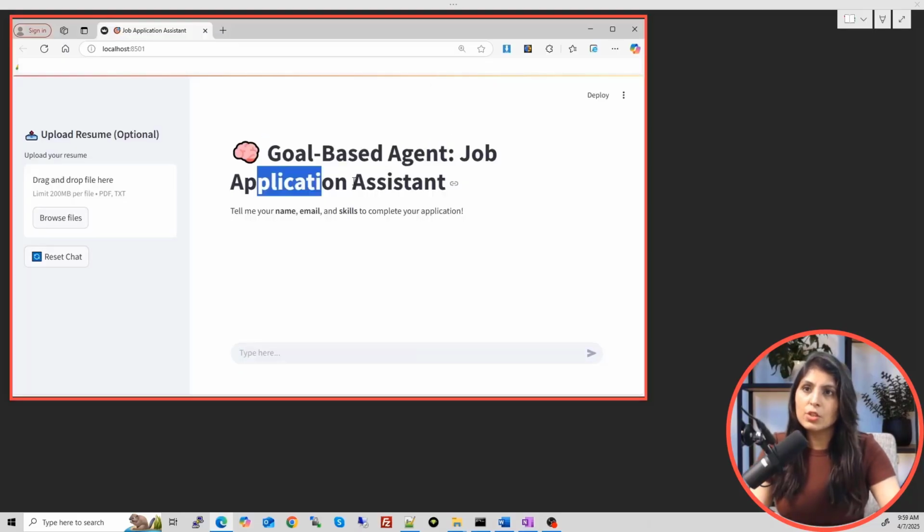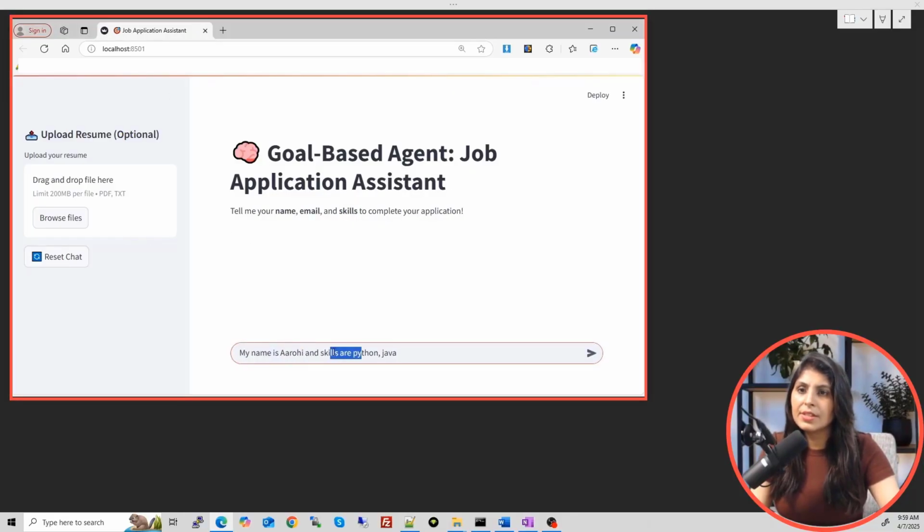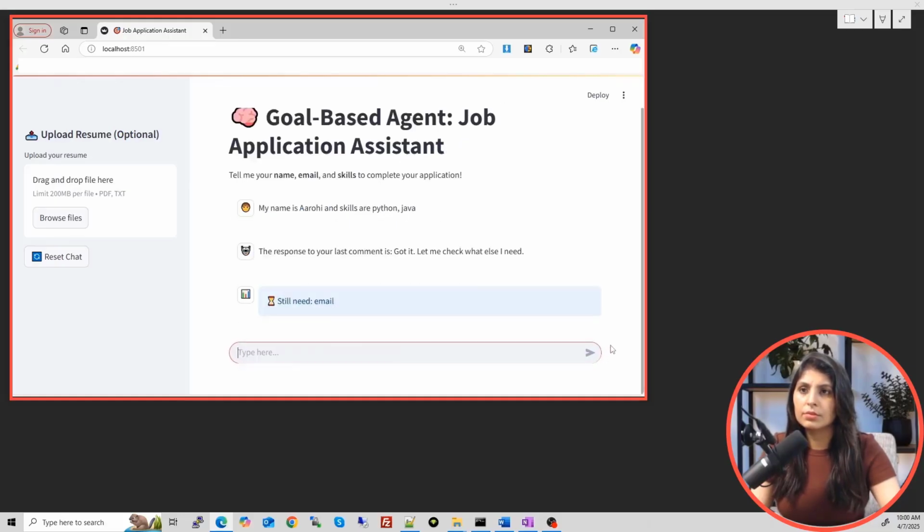This is a goal-based agent job application assistant, and it will ask the user to fill in name, email ID and skills. So let's say I filled in these details. My name is Arohi and skills are Python and Java. I'm not writing the email ID. So let's see how this agent responds to it. Still need email, which means we have provided skills and name, but the email ID is not provided. So our application is not submitted. It is asking me to fill in the email.